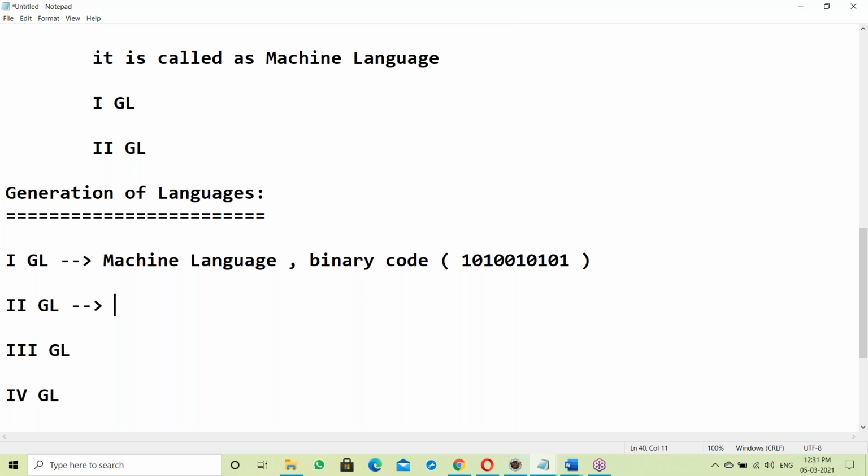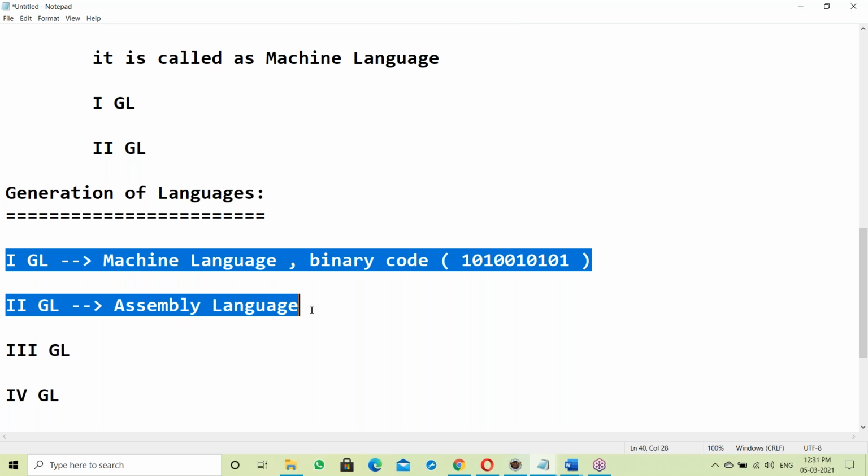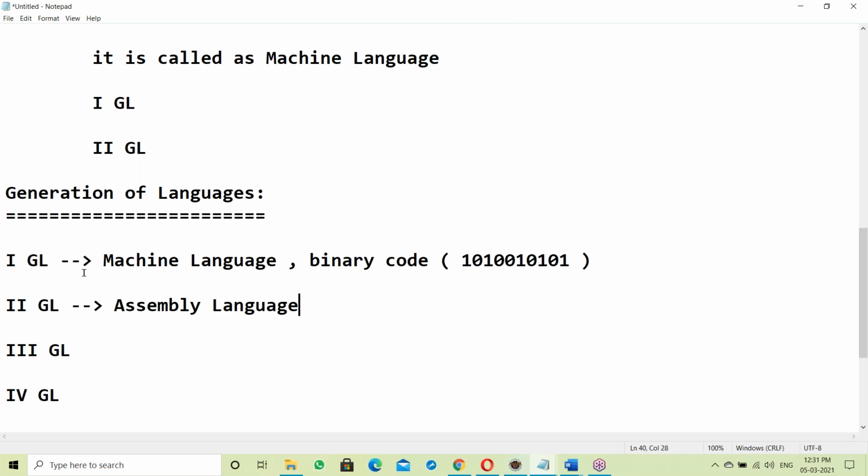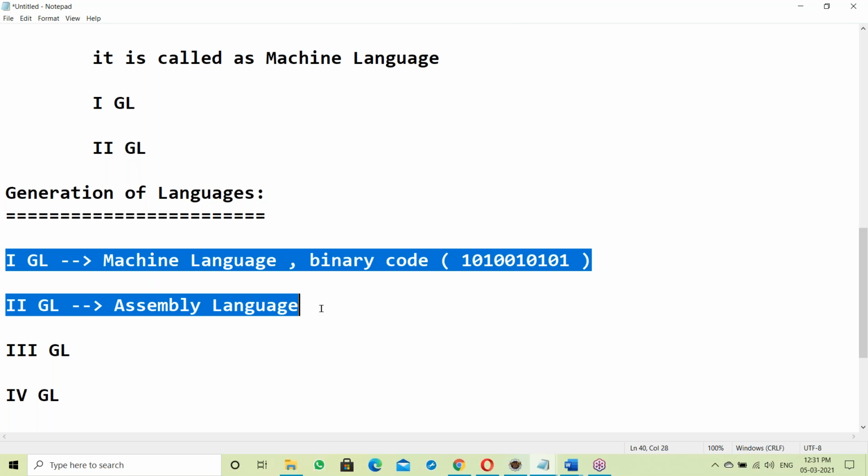Second GL, what is second GL? It's assembly language, the assembler understandable language. These two are system understandable languages, so we need not learn these things. The system uses these two languages internally, so they are not required for us. These two are low level languages.